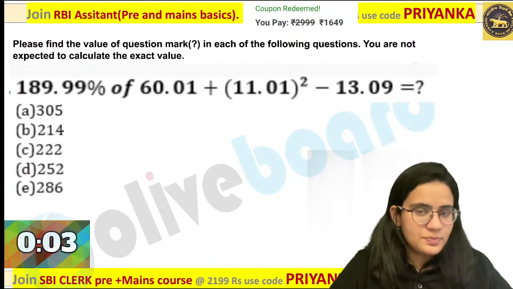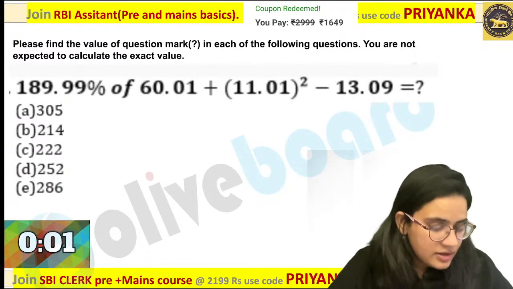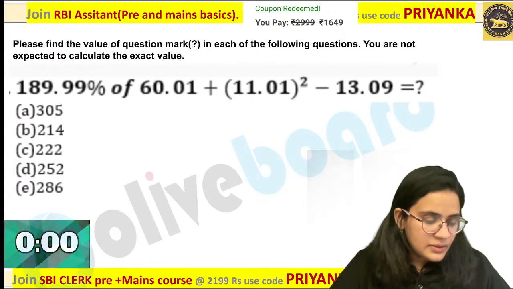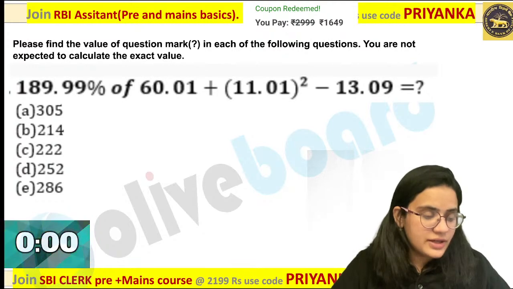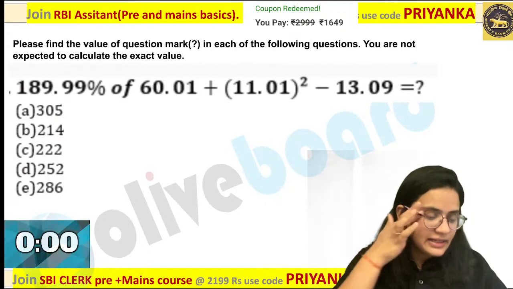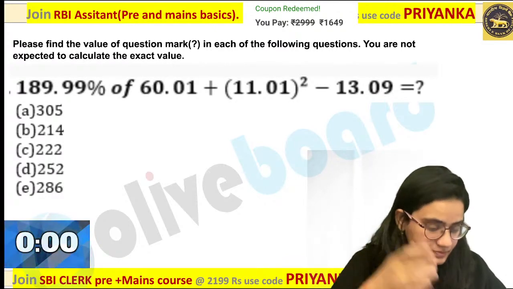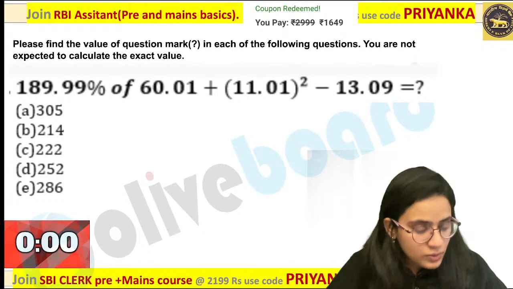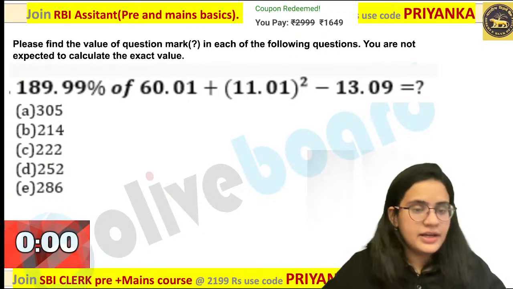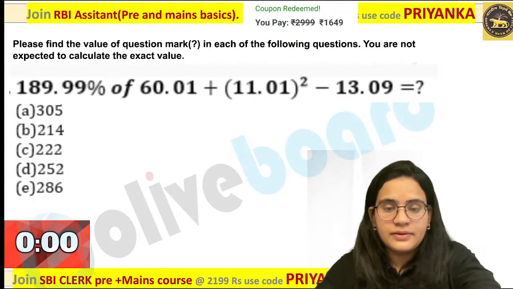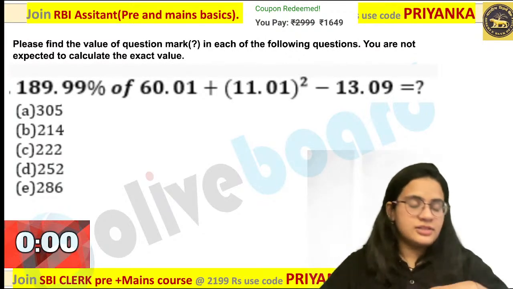Hemlata is saying C option. What a performance. Quickly she got the answer. I don't know whether it is correct or not, but yes, she got the answer over here. What about others? Anyone else is getting the answer in this? Suvarna is also getting it. Very good. C option. I got 2 answers over here. What about others? Anyone else is getting the answer over here?